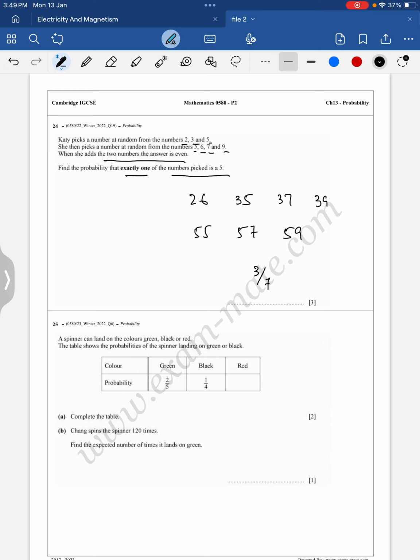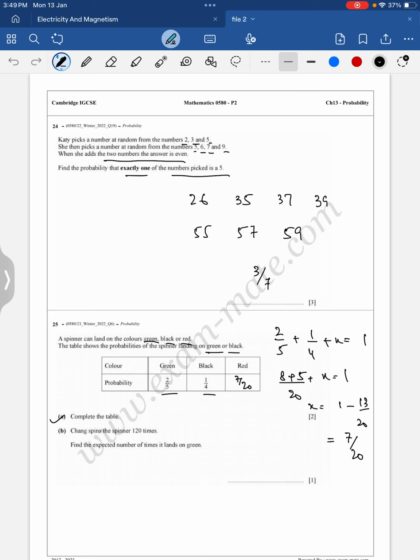A spinner can land on the colors green, black or red. The table shows the probability of the spinner landing on green or black. Okay, we are given these probabilities. Calculate the red one. So, adding again, the same concept, the total is 1, right? Now solving these fractions, 20 is the LCM: 4 2s are 8, 5 1s are 5, plus x is equal to 1. So x is equal to 1 minus 13 upon 20, which is equal to 7 upon 20. Clear? So completing the table is done.